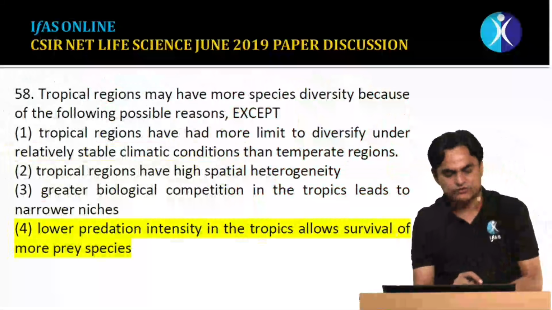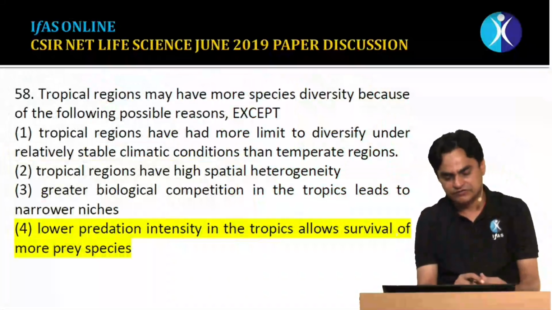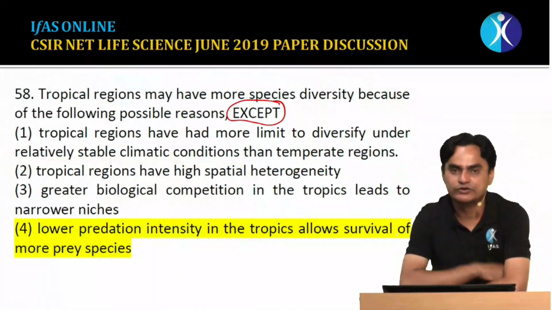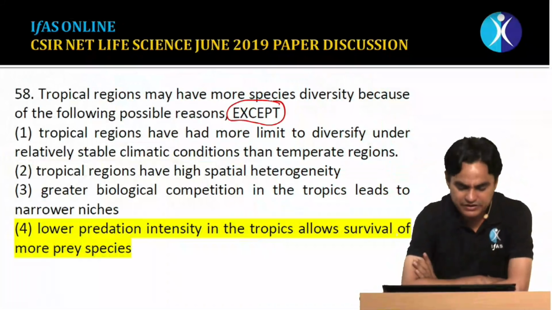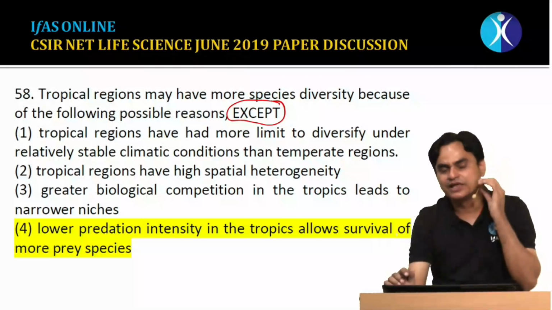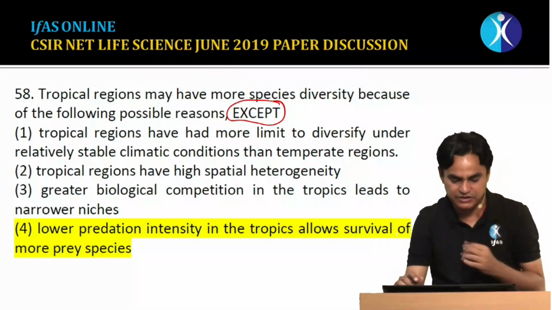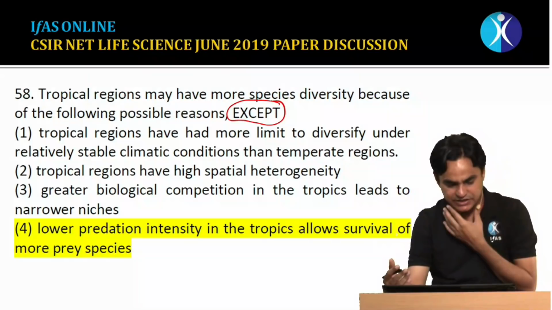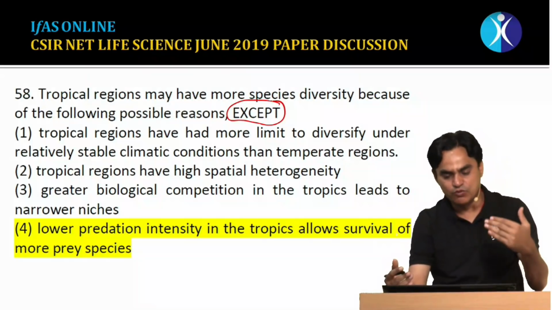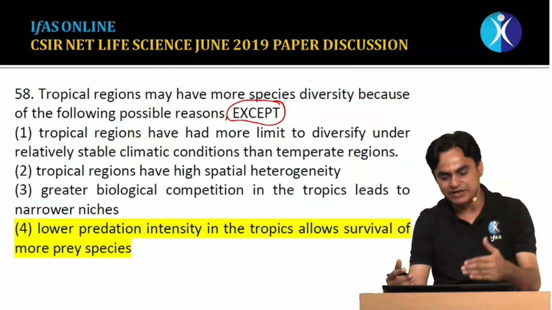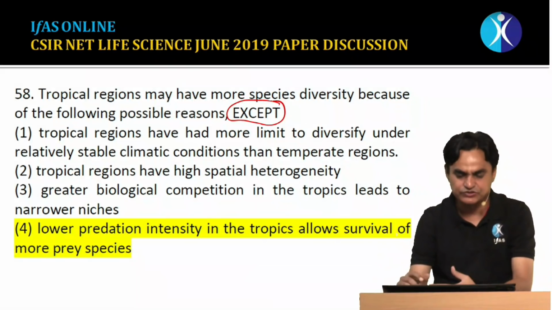Now moving to question number 58. Again, this question is being asked saying which is not true, meaning again you are going for an exception. Tropical regions have more species diversity. No doubt tropical regions have more species diversity, and there are some possible explanations why tropical species have more diversity. The first explanation given is that tropical regions had more time to diversify under relatively stable climatic conditions than temperate regions. Yes, that's true.